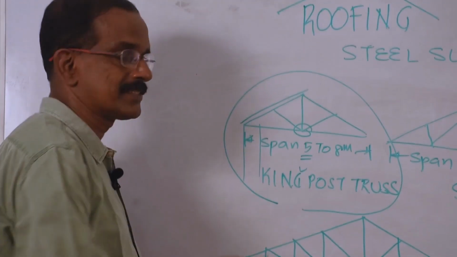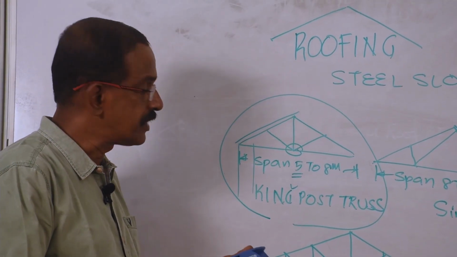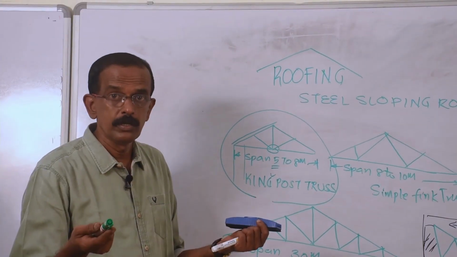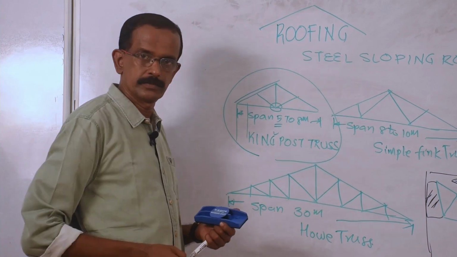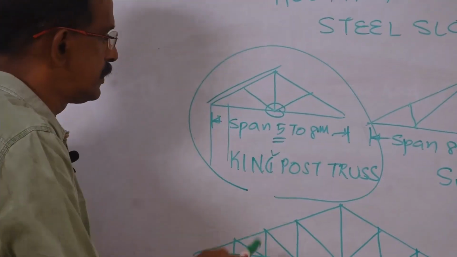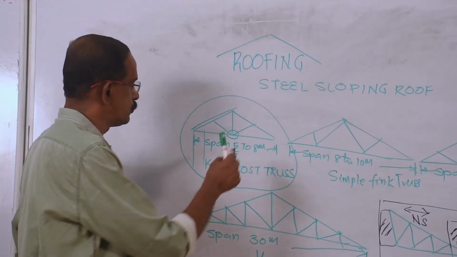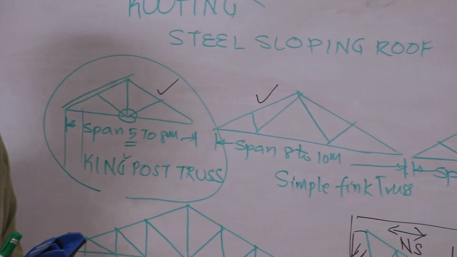That means king post truss. Sometimes they may say the name, sometimes they will give only the span. Sometimes they will give both. Draw a detailed sketch of a king post truss which can be used for a span of 8 meters. So you have to study, as I told you, shape by heart, span by heart, name by heart. At least you try to remember these two shapes, these two names, these two spans.